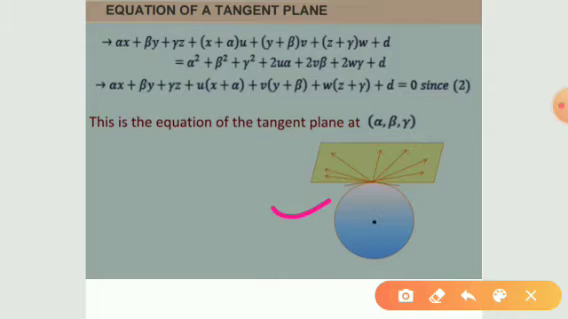So actually from this diagram we can easily understand that to the sphere at a particular point we can draw infinitely many tangent lines. All the tangent lines lie on a plane. This plane is nothing but the tangent plane to the sphere at the particular point. So we can easily see that tangent plane at a point is nothing but the locus of tangent lines.